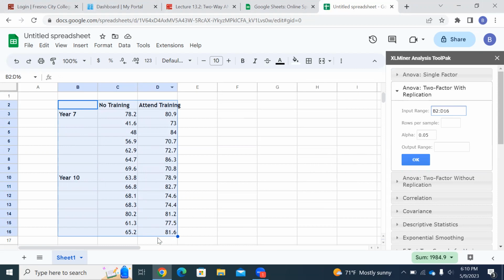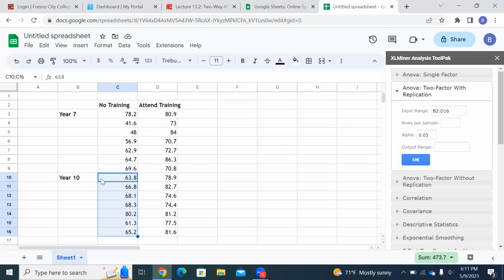See, D16. That's right. Okay, now rows per sample. Well, this is 7. See, 1, 2, 3, 4, 5, 6, 7. I have 1, 2, 3, 4, 5, 6, 7 for each sample. Every one of my samples has 7.